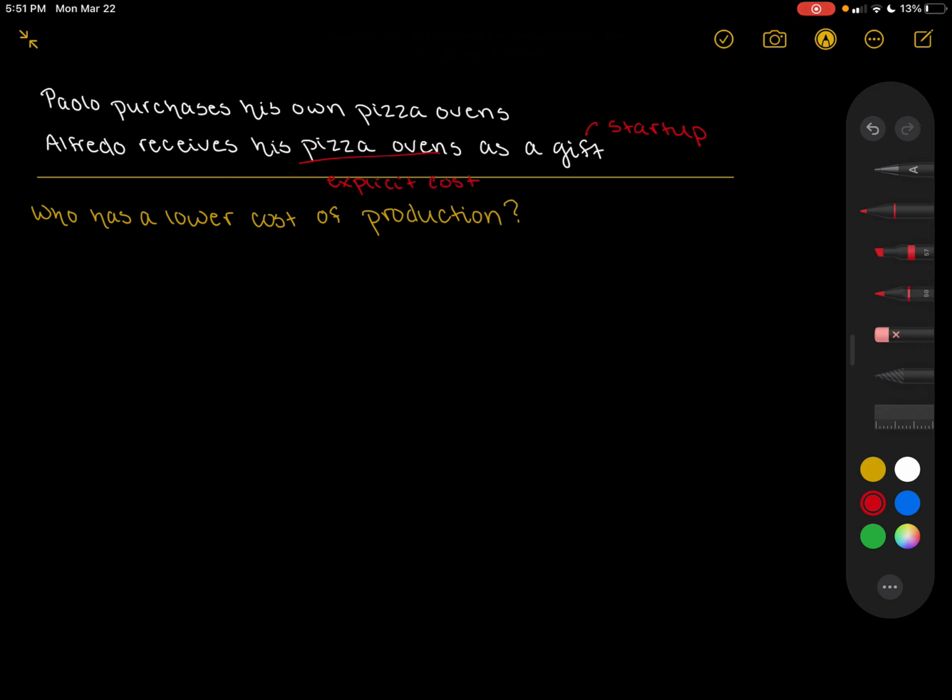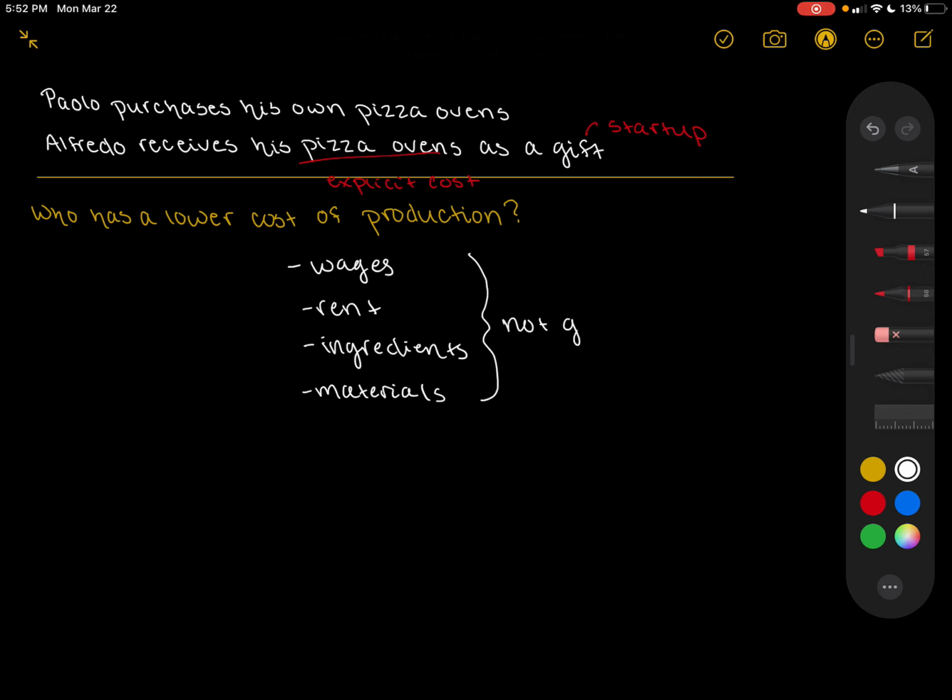But there are so many other things that go into cost of production, right? We need to also consider something such as wages paid to employees. We need to consider the rent of whatever building they might be in, other operating costs such as ingredients or any other materials that might be needed, right? So taking all of this into account, and it being that this is all information that we do not have, right? Because none of this was given to us. So we can't know anything about it.